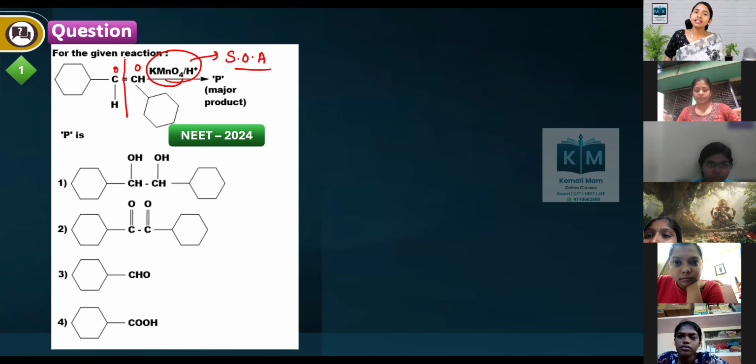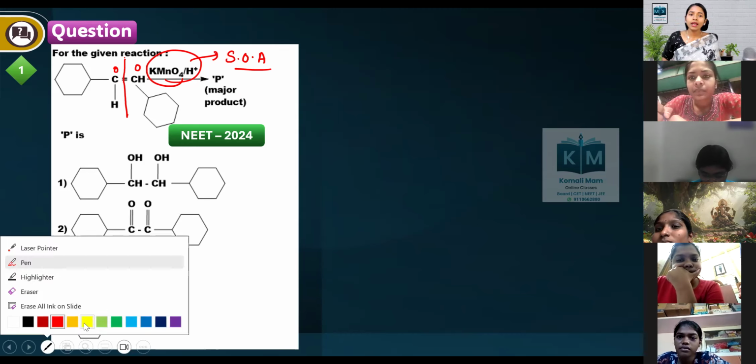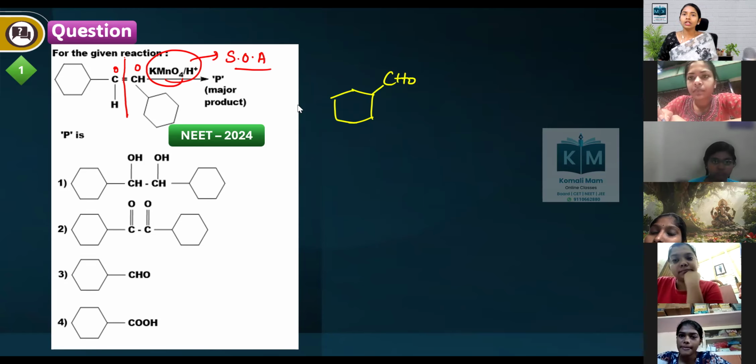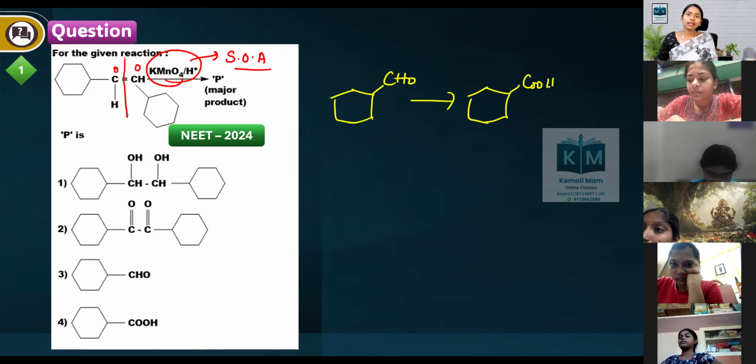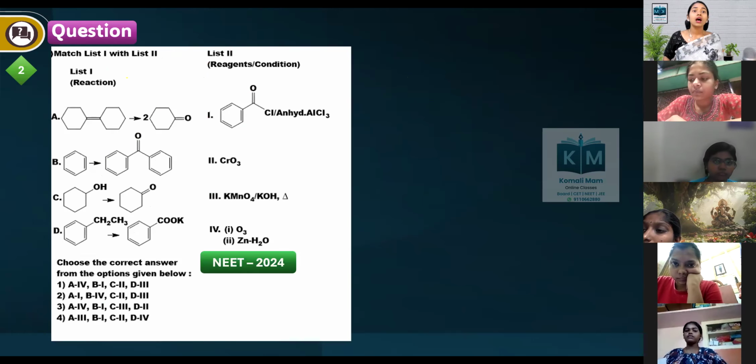It oxidizes that aldehyde again into carboxylic acid. So whatever aldehyde CHO is formed, it will be further oxidized into COOH. Both sides the same cyclohexyl chain is there, so option 4 is the right answer.